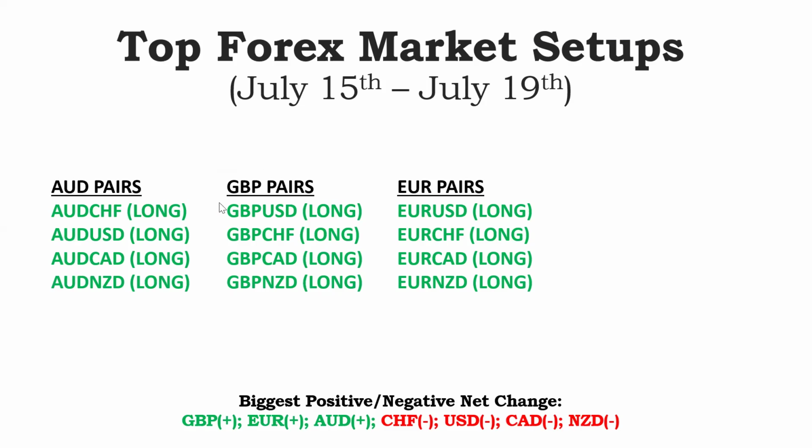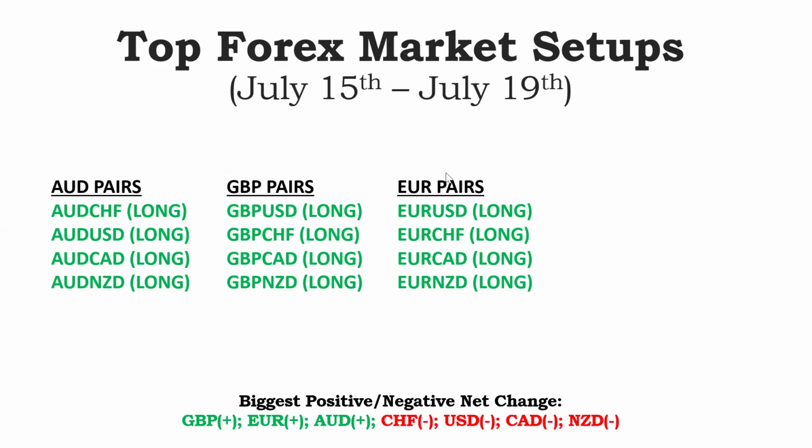So this week you will see that for most of the trade setups, I would like to advise we wait for some level of retracement, because the performance last week was really awesome. In case you traded them, you were able to decipher these were the best pairs to trade. I believe you smiled to the bank. So GBP, euro, AUD will be on the long part of my trading journal for the week, and my trade list for the week, whereas I'll be shorting Swiss franc, United States dollar, Canadian dollar, and NZD.